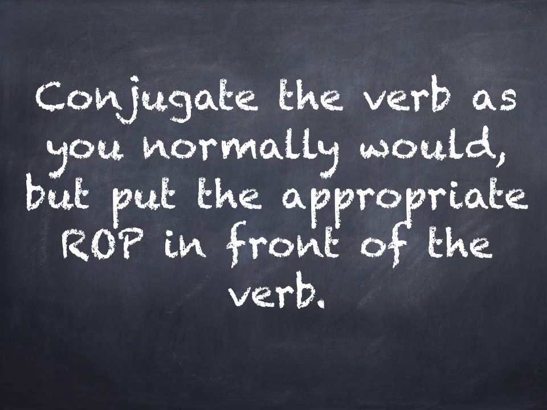There's going to be pensar, and then there's going to be se at the end of it. And you look at pensarse and you think, well, what do I do with this se? Well, the se is just the pronoun. So when we conjugate it, we pretend like it's not there. Pretend like the se is not on there. We're going to conjugate pensar just like we normally would conjugate a normal AR verb. And we're going to put the reflexive object pronoun then in front of it.